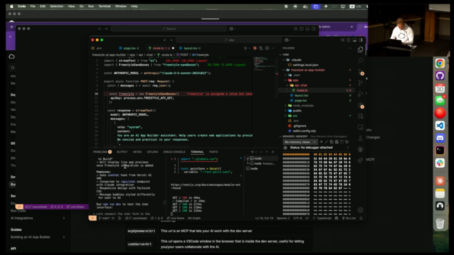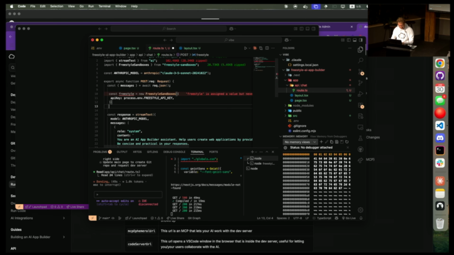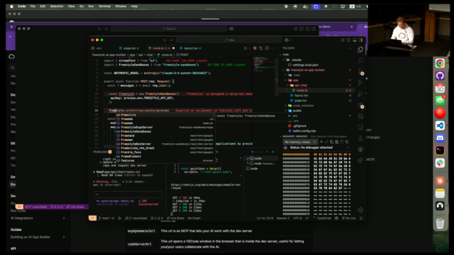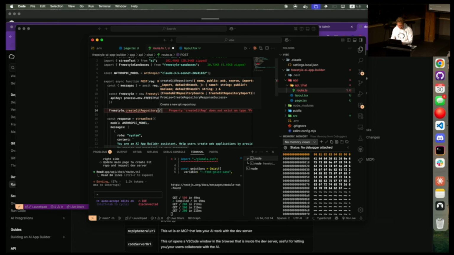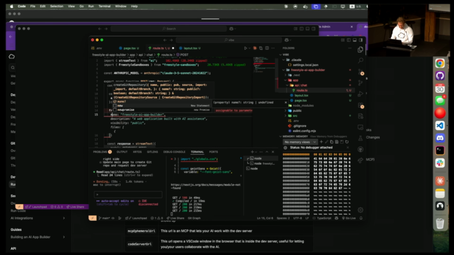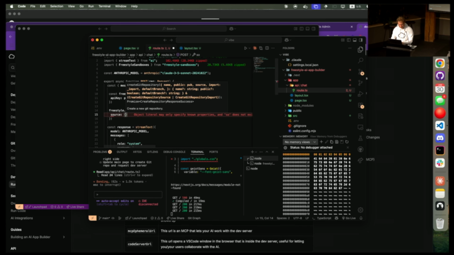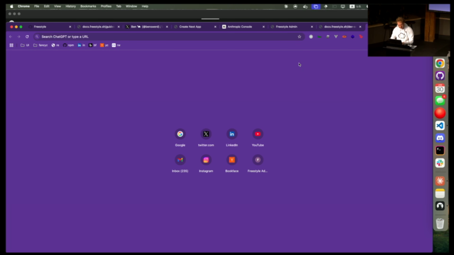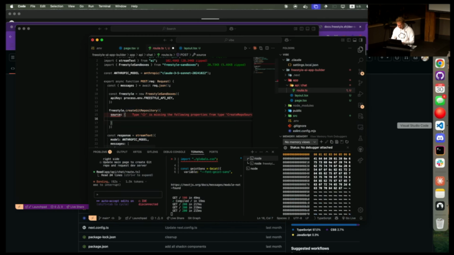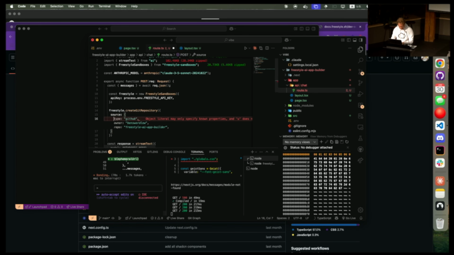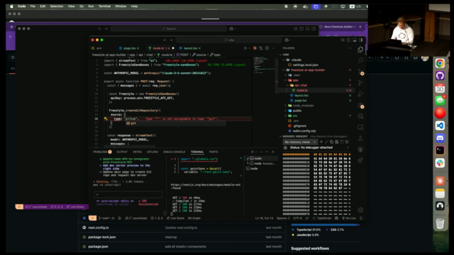Freestyle. OK. Freestyle is equal to that. Freestyle.create get repo to create this repo. And let's do it off of the source of a shadcn next template. Type git URL. Here we have our repo.